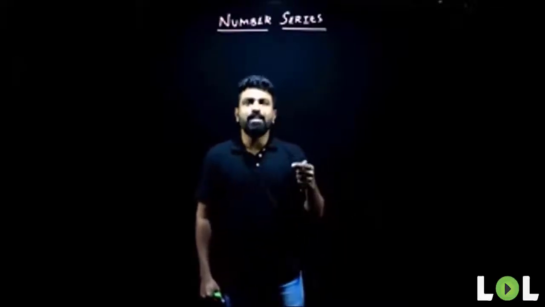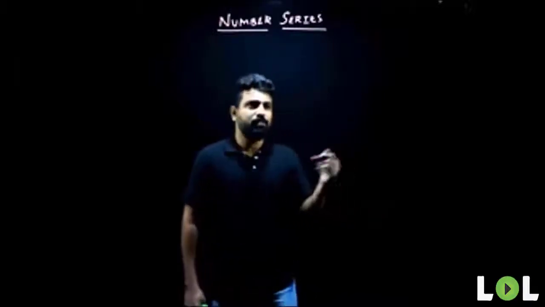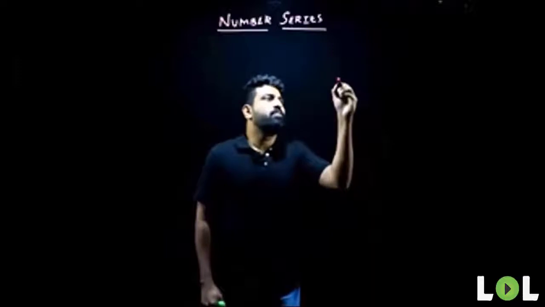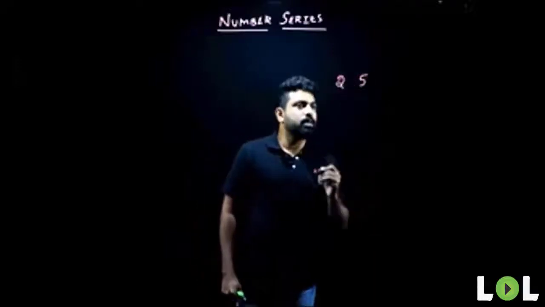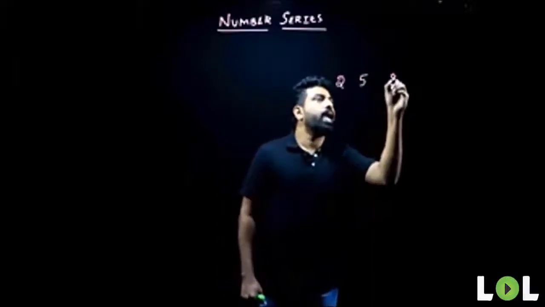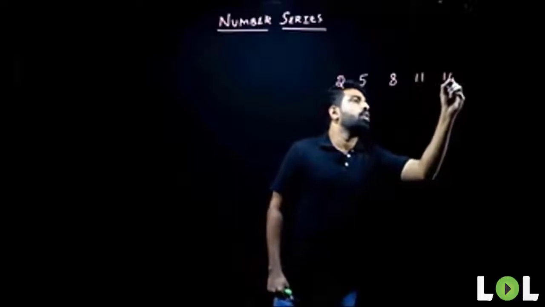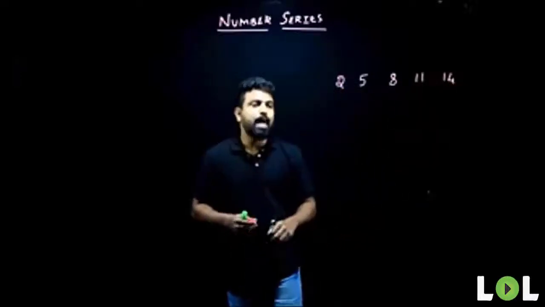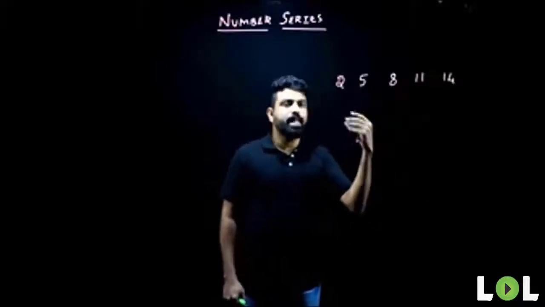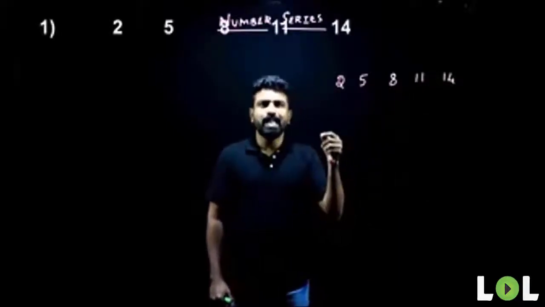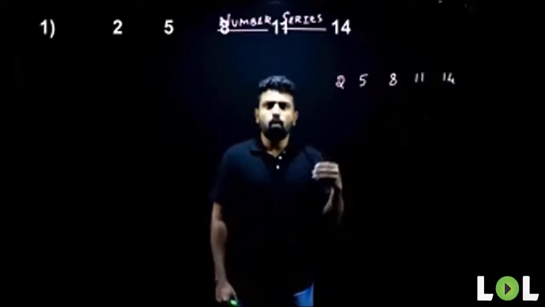So for people who haven't understood yet, let me take a very simple example here. Let me take my first example. So my first example here is 2, 5, 8, 11, and 14. So what's happening here? It's an arrangement of numbers one after the other. And as I've told you, there's one logic or some logic hidden between this arrangement. What can that logic be?